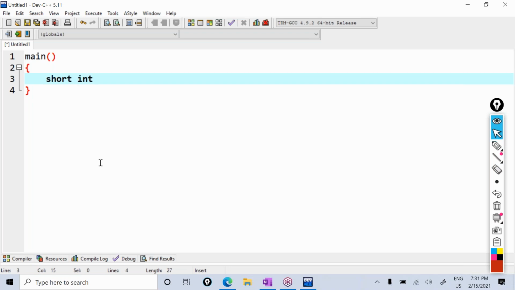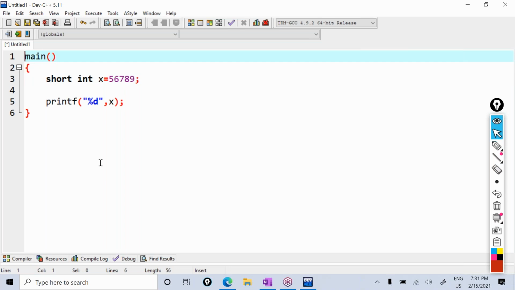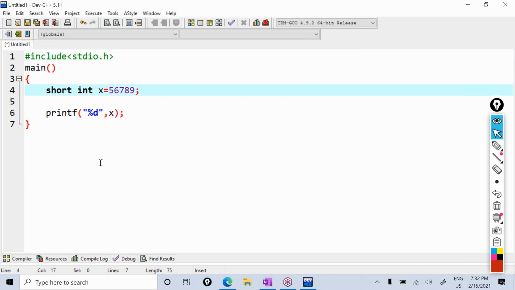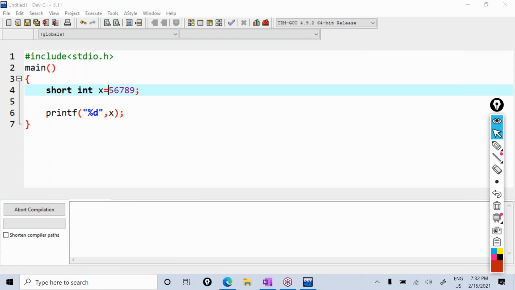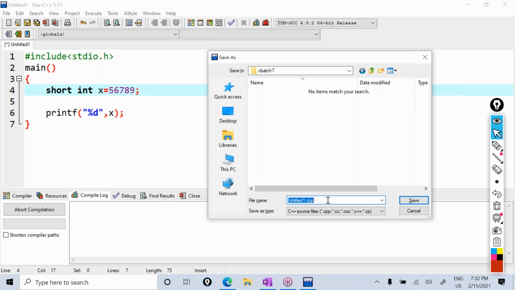Short int x, I'm declaring. I'm giving this x the value 56,789. I want to print that x value. Later I will explain how we can print all these things. So %d, comma x. This printf function is in the stdio header file, so we must write #include <stdio.h>. Now observe, it is asking to save. Our batch is C batch 7. So demo.c, save here.